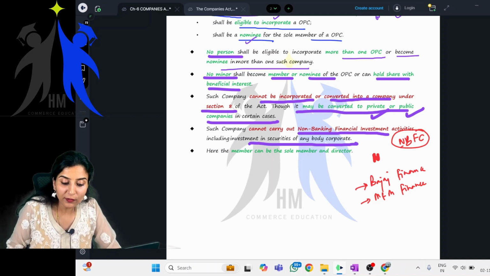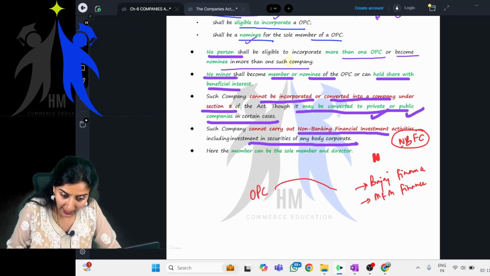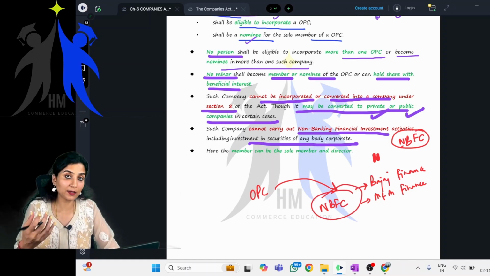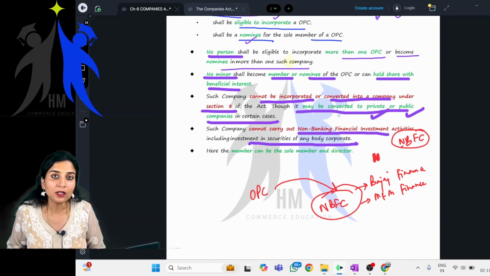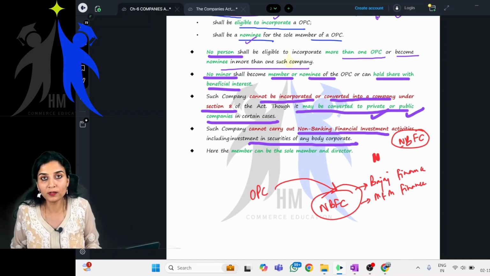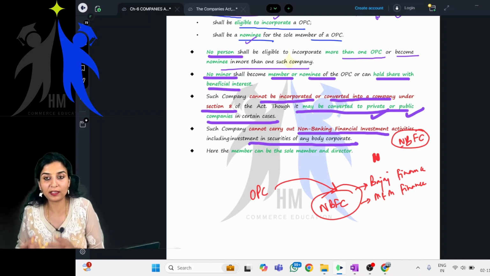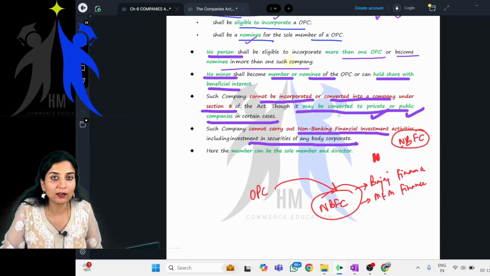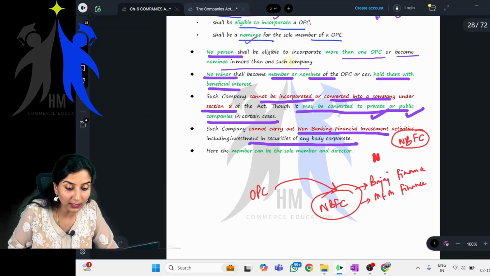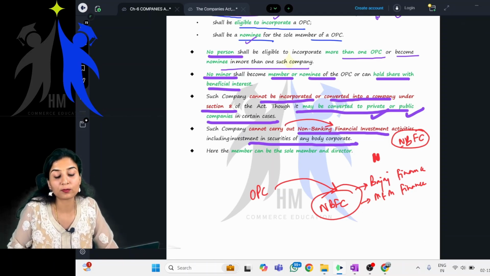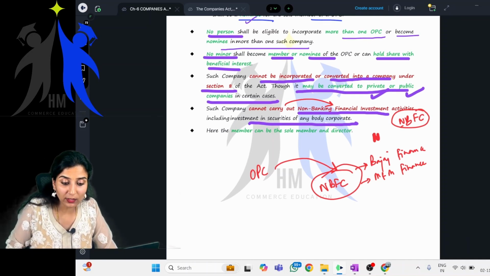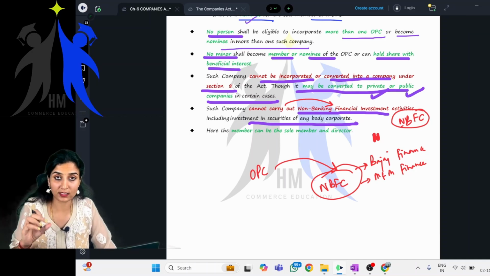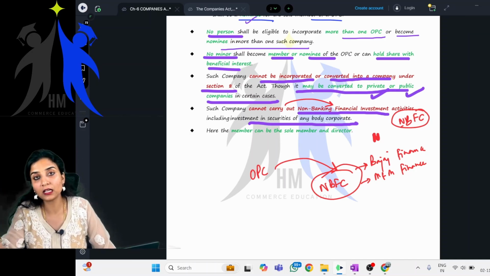So if you incorporate an OPC, it cannot carry out non-banking financial institution activities, meaning they cannot accept public money. Obviously, when we are talking about financial institutions, we are talking about public money. If you are accepting money from the public or giving loans to the public, an OPC cannot handle all of these. So OPC cannot carry out non-banking financial investment activities. Also, including investment in securities of any body corporate. So this OPC cannot purchase shares or debentures of any other company. Clear?